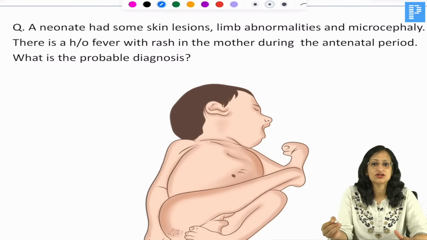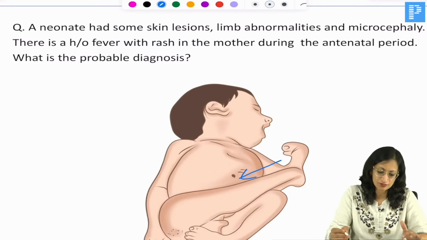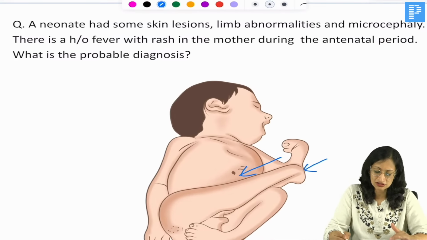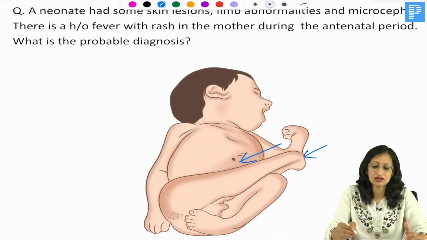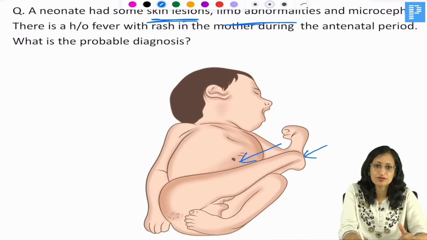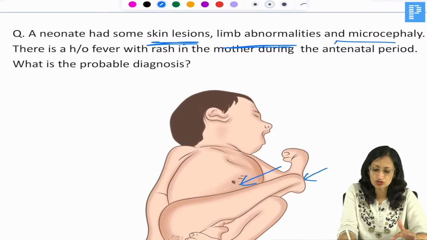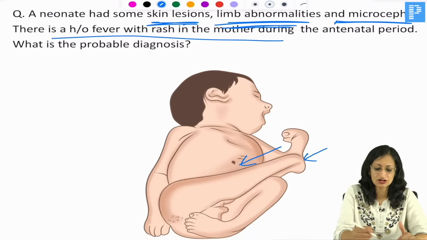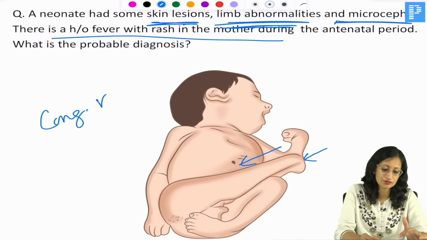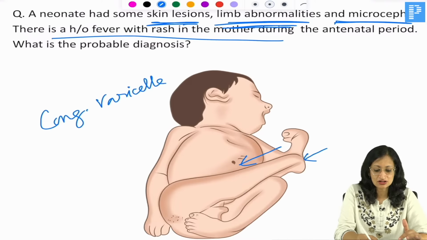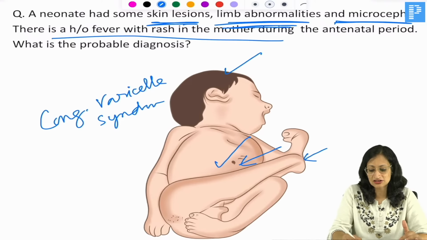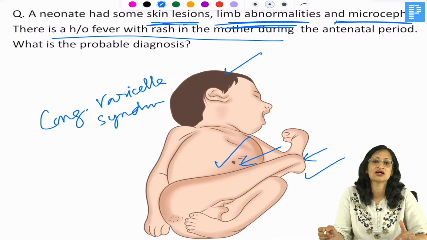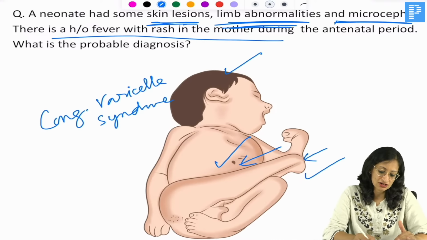What do you see here? A neonate has some skin lesions on the abdomen and some limb abnormalities, and you see microcephaly. So skin abnormalities, limb abnormalities, microcephaly, and a history of fever and rash in the mother during the antenatal period. So our most probable diagnosis here will be congenital varicella syndrome. This microcephaly, these cicatrizing skin lesions, and the limb defects are all in favor of congenital varicella syndrome.